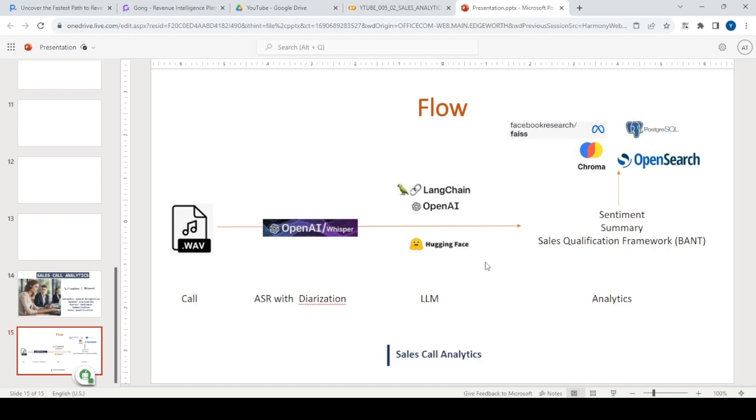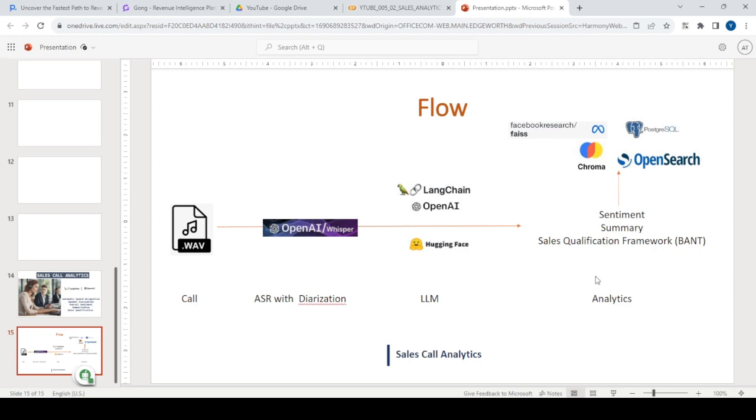For example, we can find out the overall sentiment and the overall summary. We can also use something called a sales qualification framework. For example, one of the very rudimentary sales qualification frameworks is BANT, which is budget, authority, need, and timeline. Basically, it tries to qualify whether you have a requirement with respect to these different parameters. For example, let's say you have a very urgent timeline.